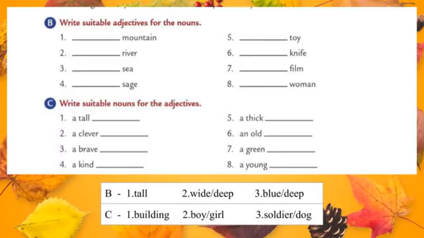Already we have seen an example on brave, a brave soldier, a brave dog, a brave boy, whatever you can write. Okay students, we have seen the first three. The remaining you should try in your grammar book. So write the answers clearly and properly.